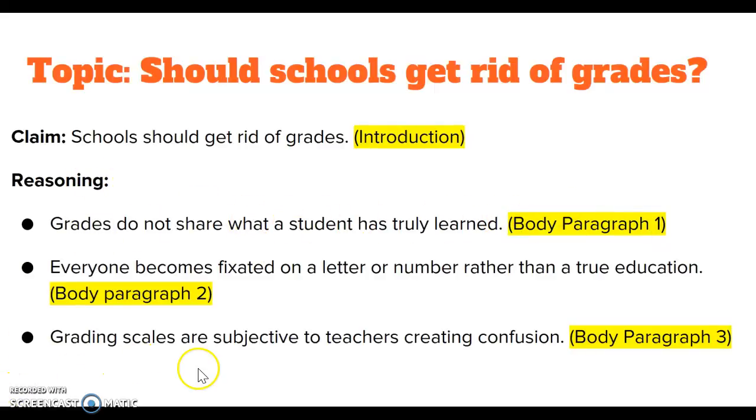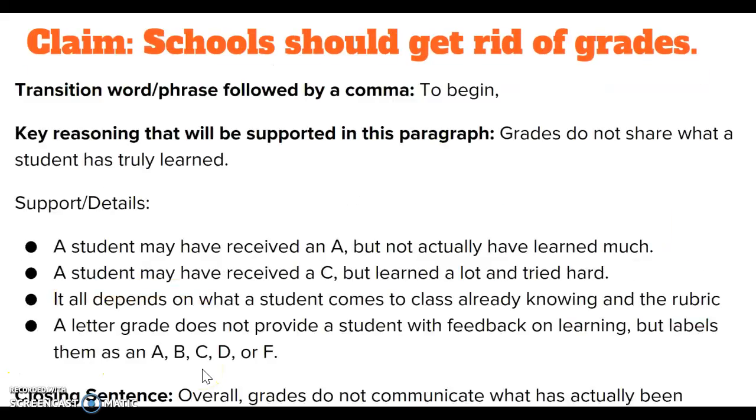Body paragraph number 1. What I'm going to do is I'm going to turn this into a body paragraph. The first thing I'm going to do is to choose a transition word or phrase. Now, if you look at the document that I've given you in Google Classroom, which I'll do in a second here, it's going to show you a bunch of different transitions or words or phrases that you can use. I'm going to choose to begin. I'm going to make sure I put a comma after that as well, too. Then I'm going to add the reason that I'm going to have for this particular paragraph. I'm going to say grades do not share what a student has truly learned.